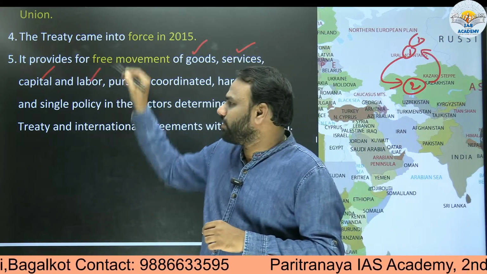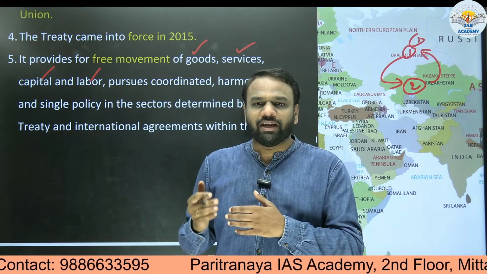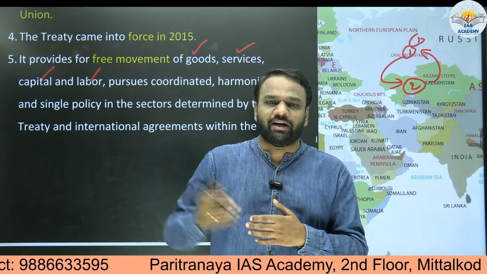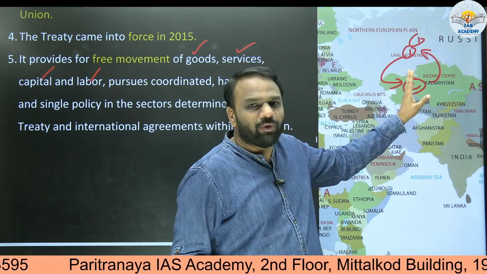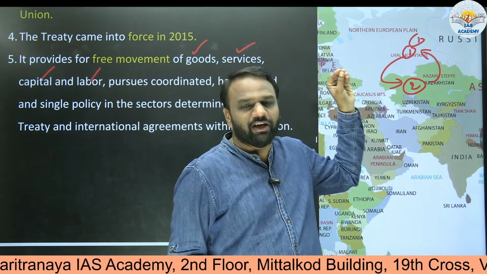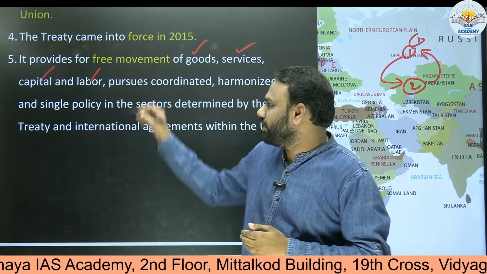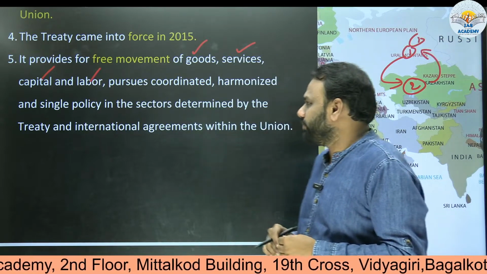Similarly, free movement of labor. What does it mean? A citizen of one country can easily start working in another country. It means a person of Russia can work in Kazakhstan without any permission. Similarly, a Kazakhstan person can easily go to Russia and start working in Russia. So this is free movement of labor. All these are benefits of economic union.